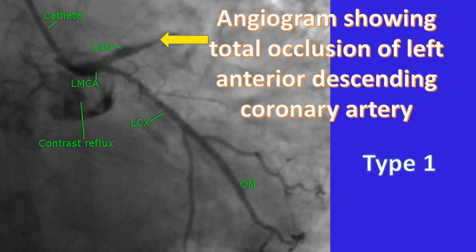Type 1 is the type of myocardial infarction which all of us are familiar with. It occurs due to sudden occlusion of a coronary artery. This leads to chest pain and ECG changes. Myocardial damage can be noted on echocardiography as well as other imaging modalities like cardiac magnetic resonance imaging. A thrombus is observed within the coronary artery on coronary angiography.